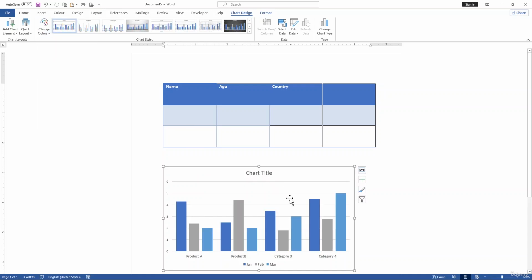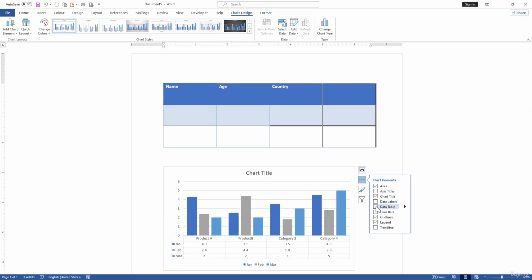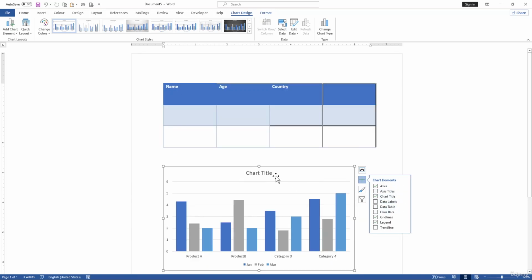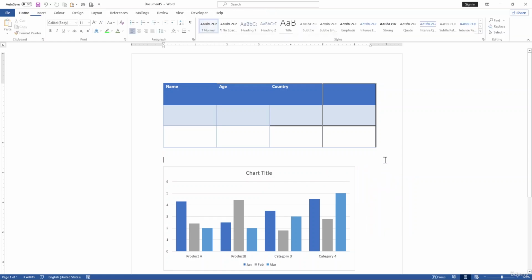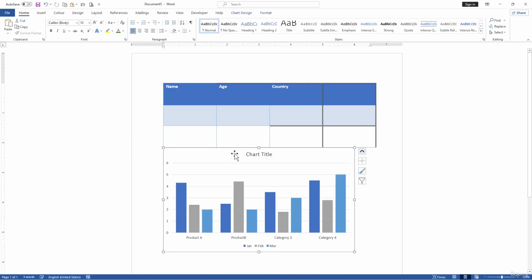You can also add chart elements, like titles and data labels, from here. Axis titles, chart title, data labels. If you want to use them, you can have these items and chart elements with these selections. So this way you can easily arrange your table and chart side by side, or one above the other. Before that I want to resize it.